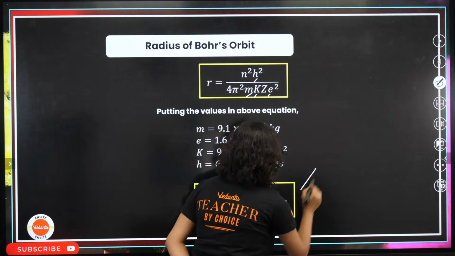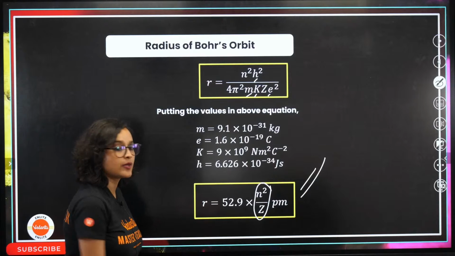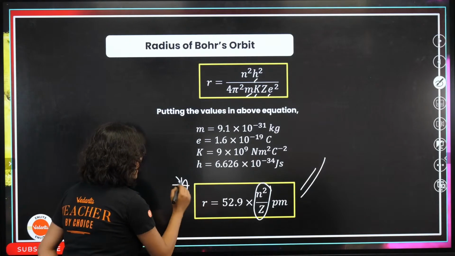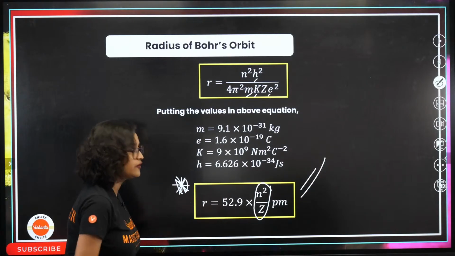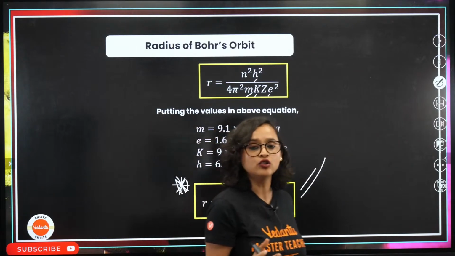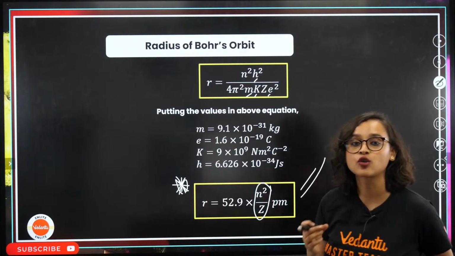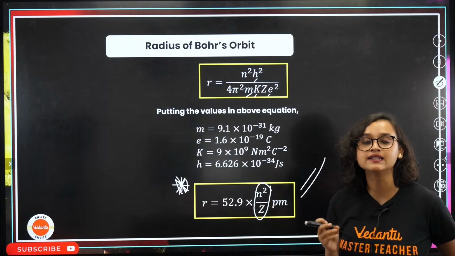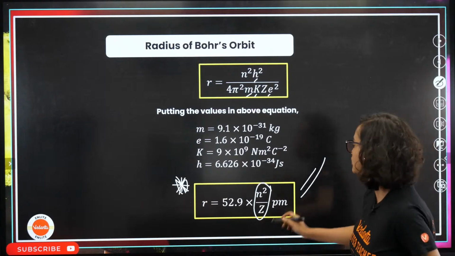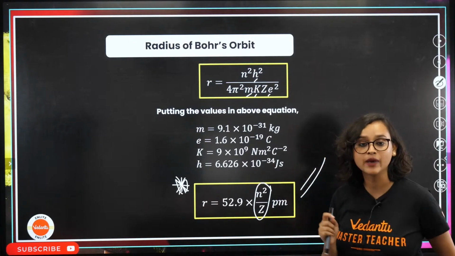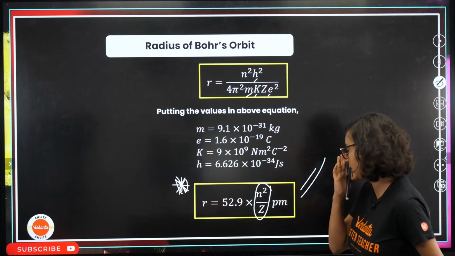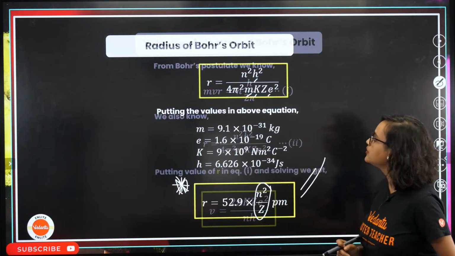This you will have to remember. Put a star mark. This you will have to remember. 52.9 into n square by Z. Did I say Z square? No, n square by Z. Alright, do we understand this?